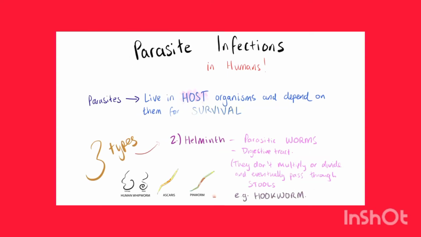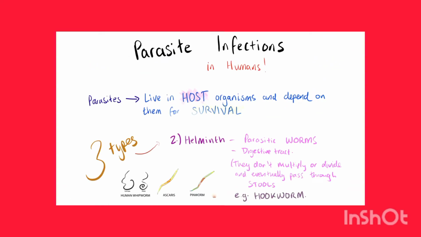Helminths are a second type of parasite which affect humans. They are known as parasitic worms and they often reside in a person's digestive tract. Even though they can't multiply or divide, they can cause severe symptoms. Eventually they pass through a person's stool. An example of a helminth is the hookworm parasite.